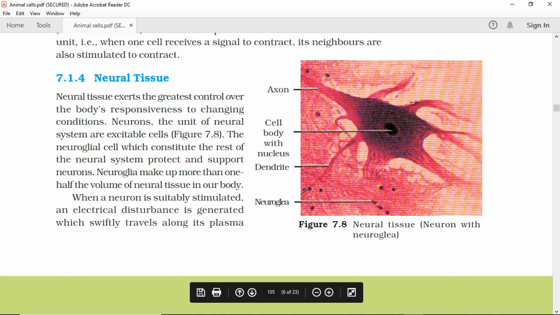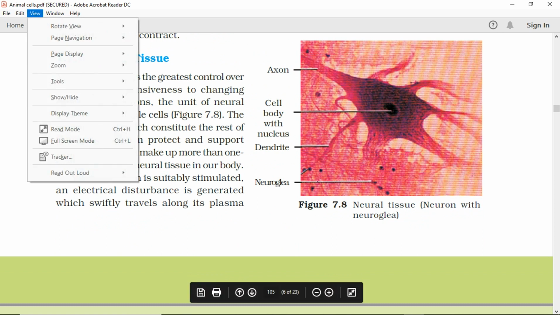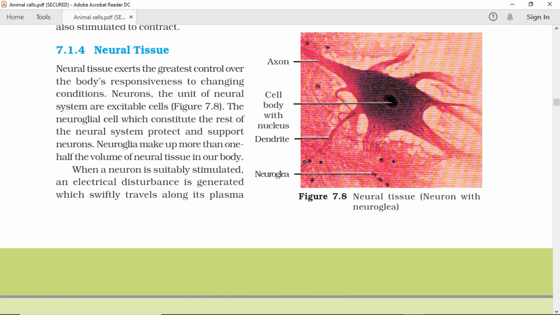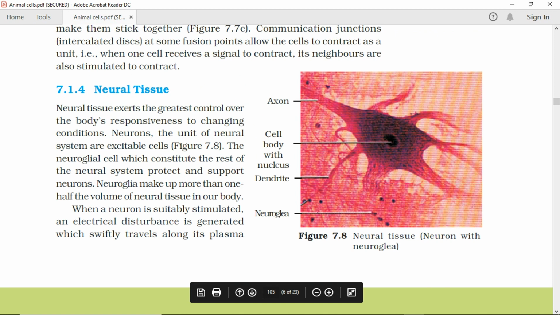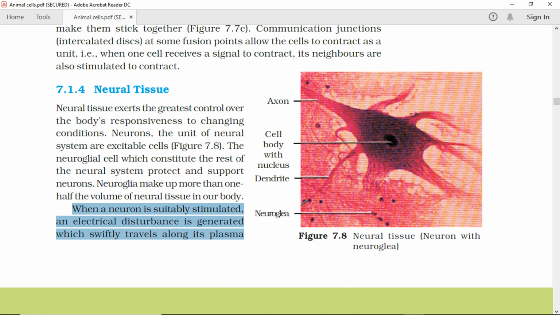7.1.4 Neural tissue. Neural tissue exerts the greatest control over the body's responsiveness to changing conditions. Neurons, the unit of neural system, are excitable cells. Figure 7.8. The neuroglial cells, which constitute the rest of the neural system, protect and support neurons. Neuroglia make up more than half the volume of neural tissue in our body. When a neuron is suitably stimulated, an electrical disturbance is generated, which swiftly travels along its plasma membrane.